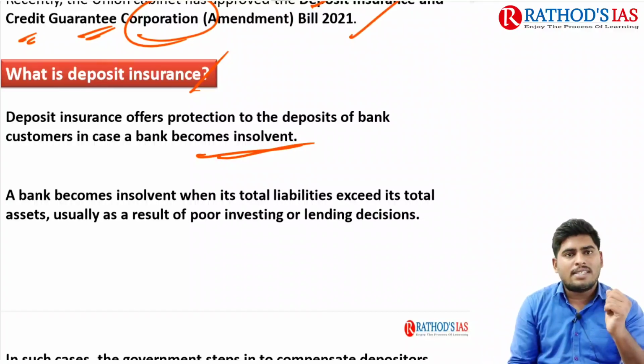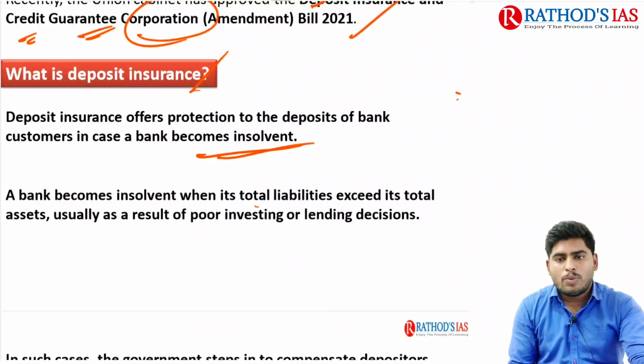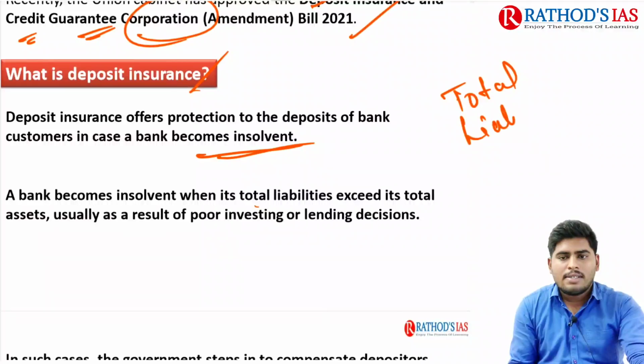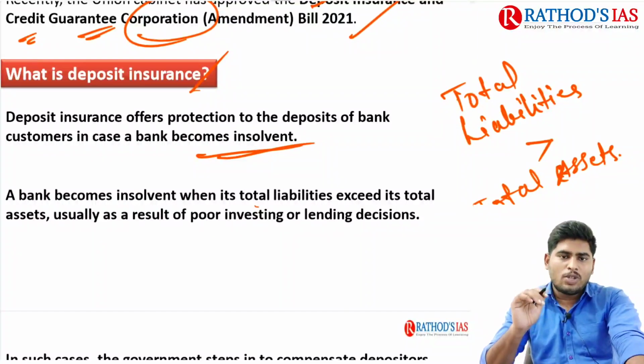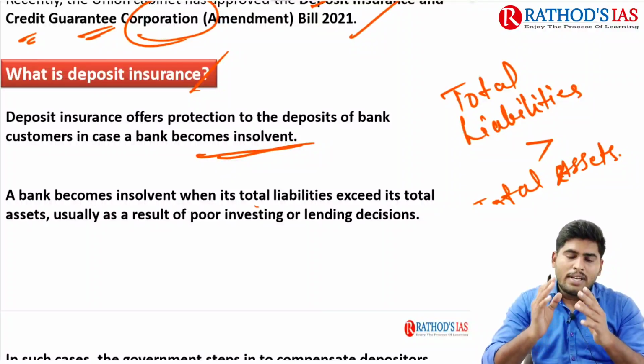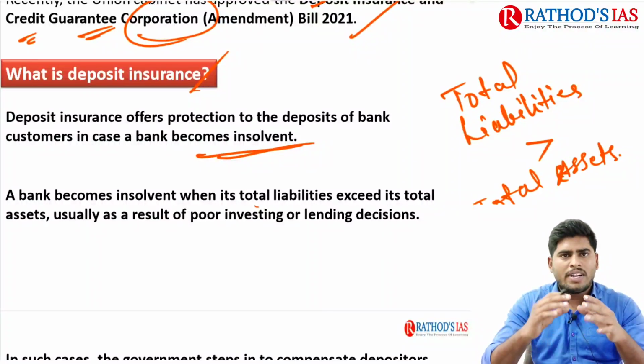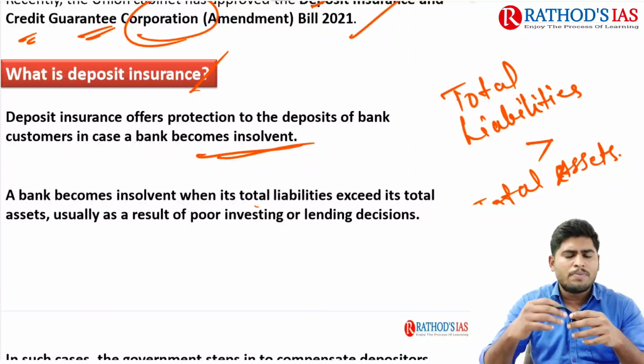A bank becomes insolvent when its total liabilities exceed its total assets. Fine. Even the bank is a trading company, it also earns profits, so it invests in some fields, and it also lends its money to us in expectation of profit, in the form of interest or installments.